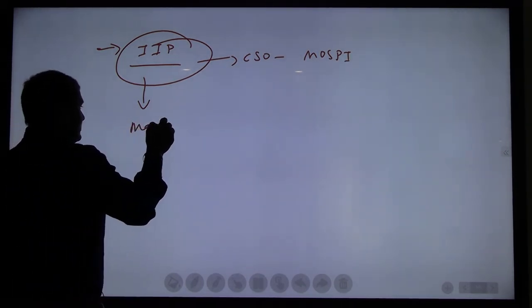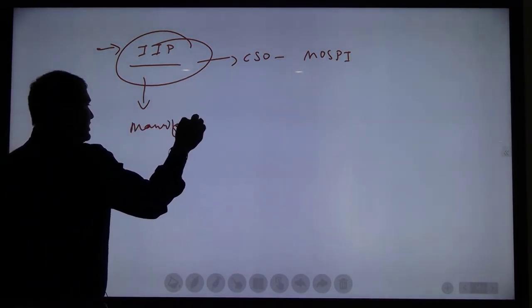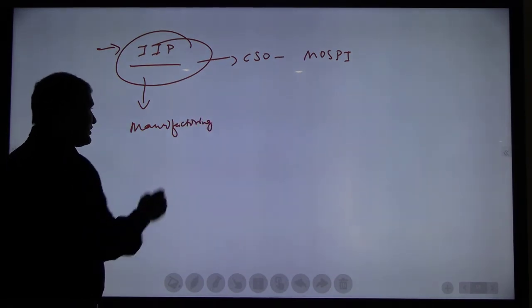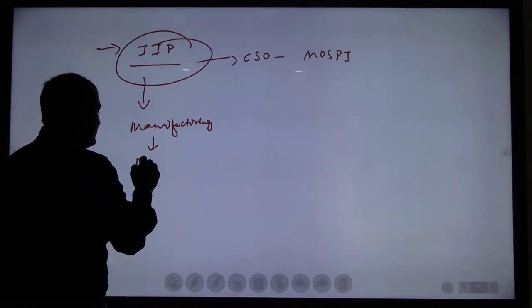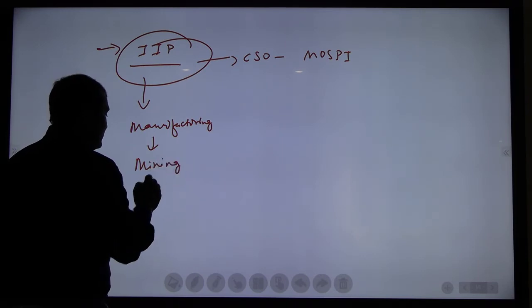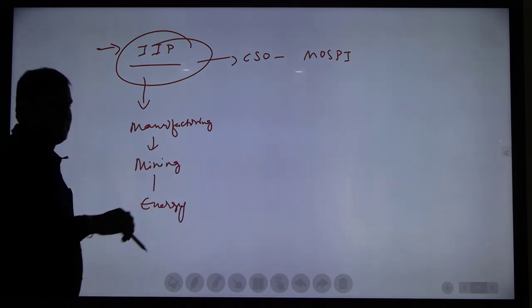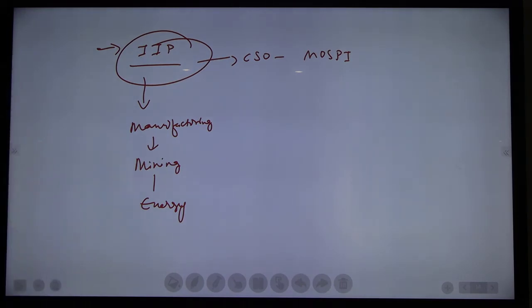Highest weightage is given to the manufacturing sector. Then next mining. Then next energy. Energy, electricity, coal, those things, from the industrial point of view.